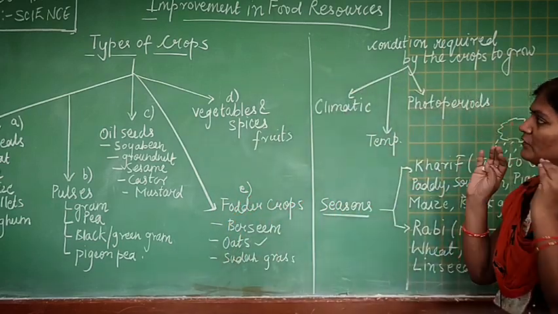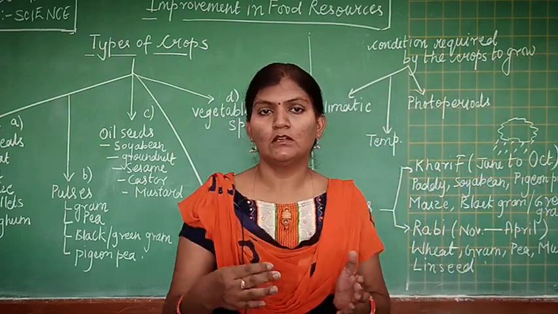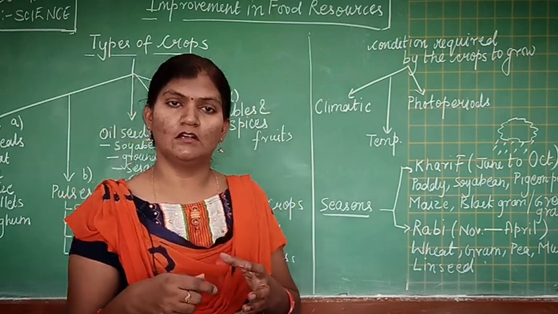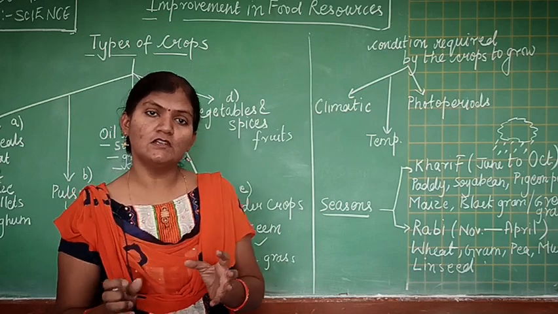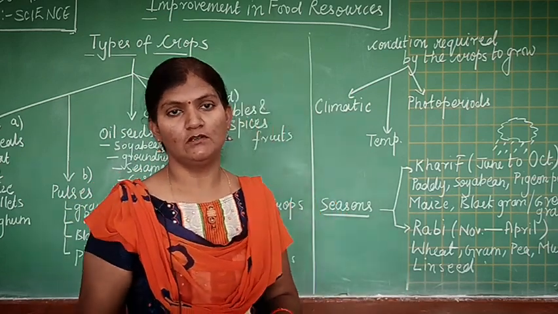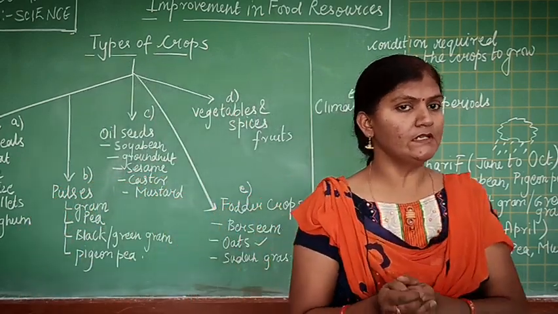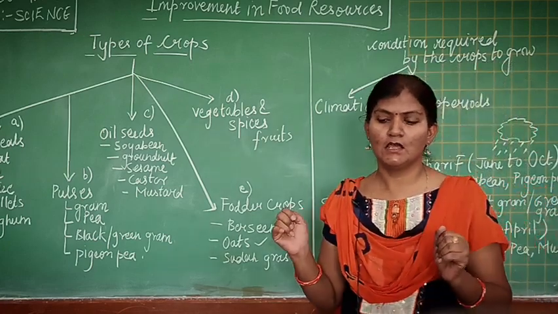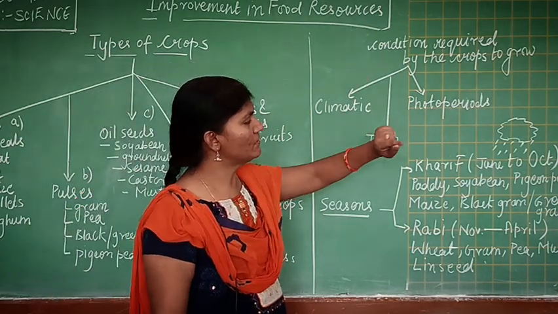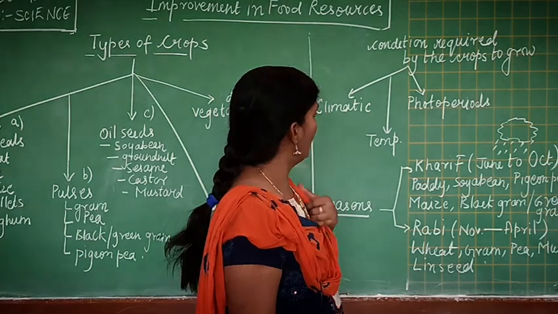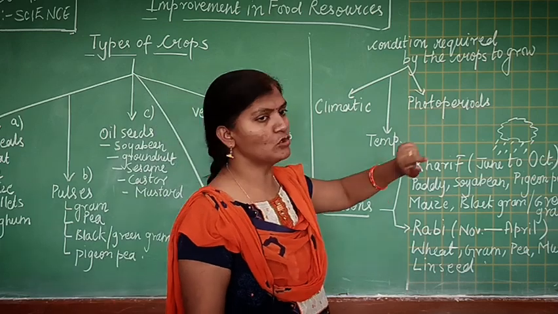So students, these crops need different types of conditions to grow. The crop which is grown in cold places cannot be grown in hot places. Why? Because different crops need different climatic conditions. They need different temperature, different moisture, and different length of sunlight. So we'll see what are the conditions which are needed by the crops. The conditions required by the crops to grow are climatic conditions, then temperature, then photoperiod.